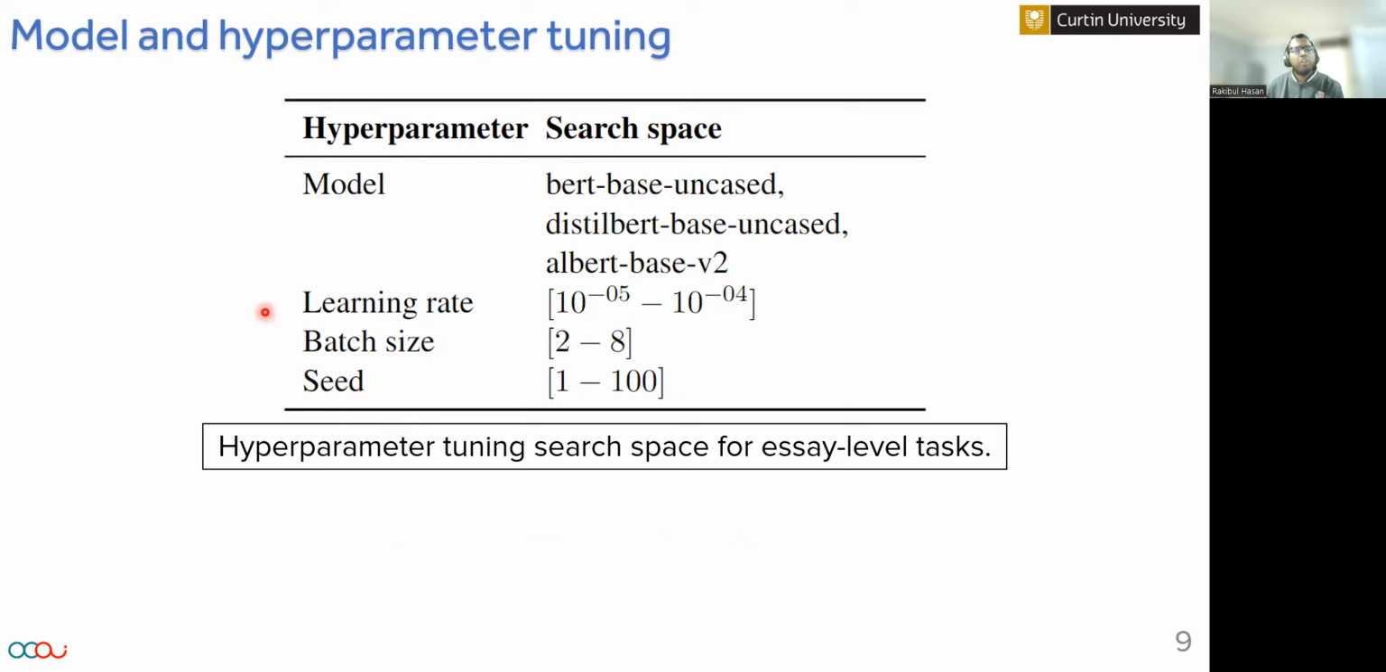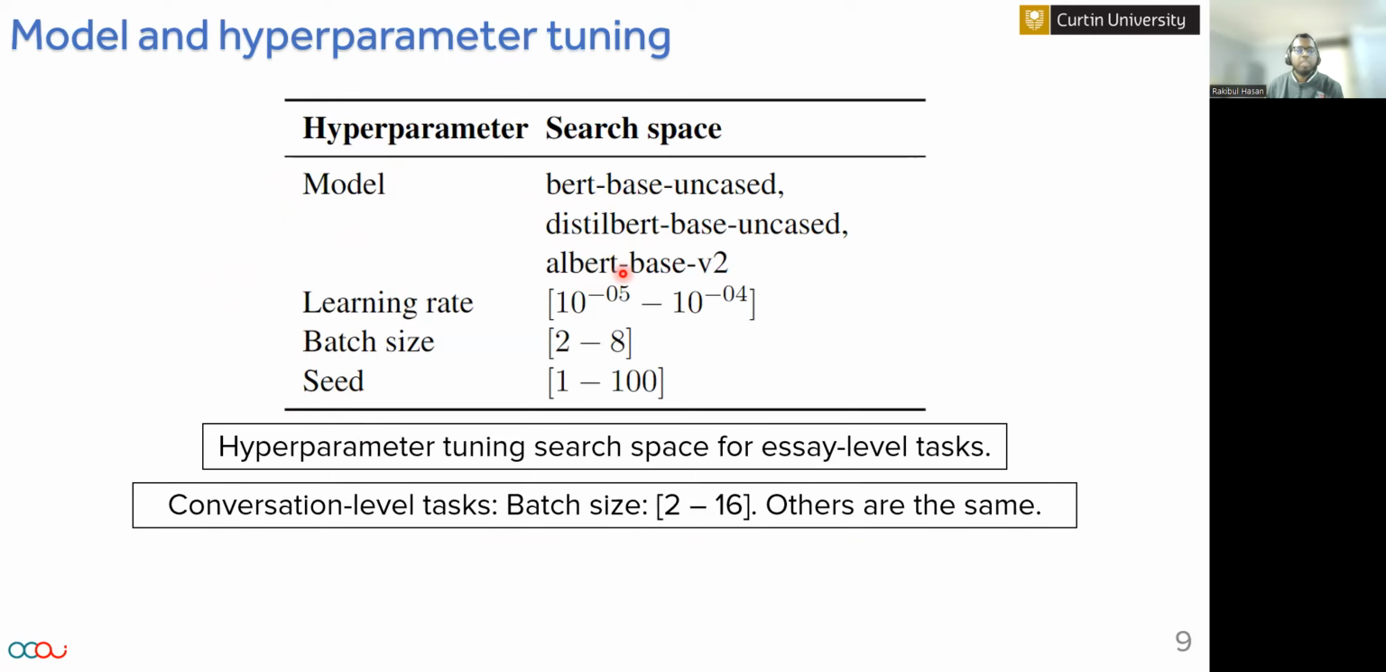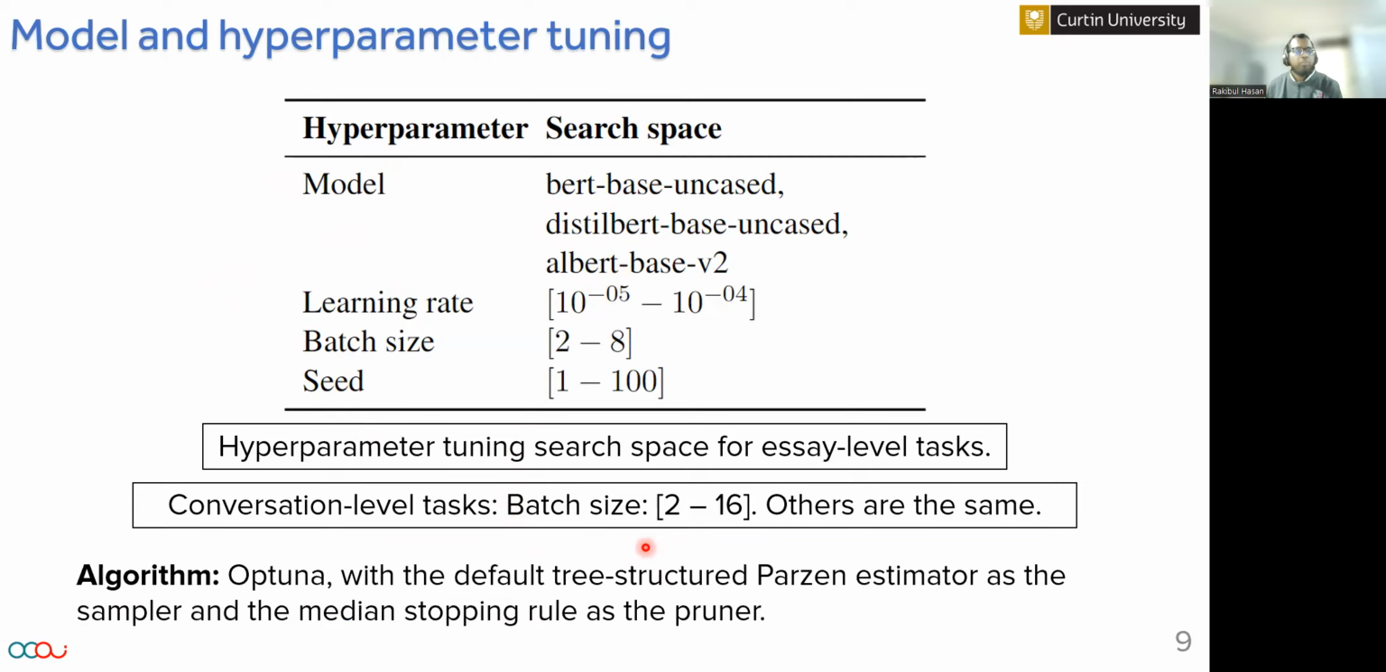Now, in our model development, we tuned these hyperparameters. We experimented with three different model architectures: BERT-based, DistilBERT-based, and also ALBERT-based. In the conversation level dataset, we experimented with a comparatively larger batch size because the conversation had fewer characters compared to the essay. And we used the Optuna hyperparameter tuning framework with its default sampler and pruner to tune the hyperparameter setups.